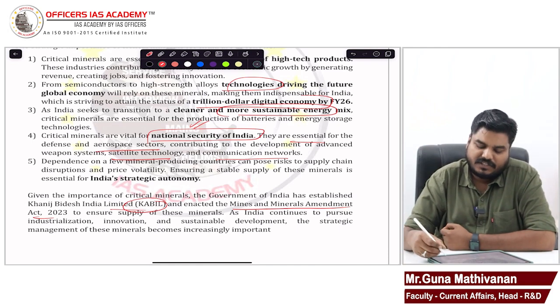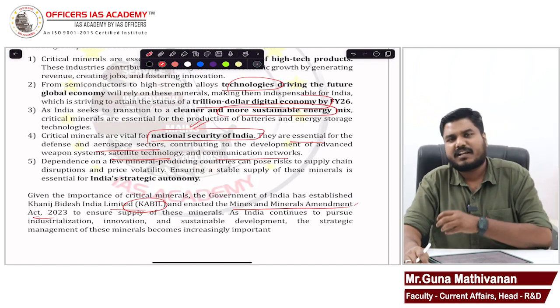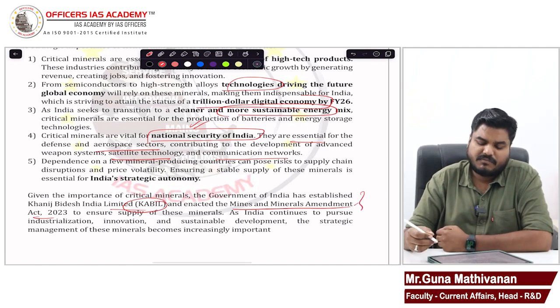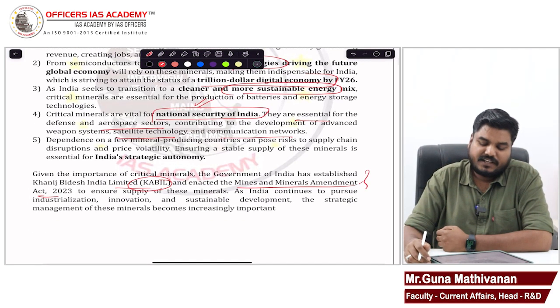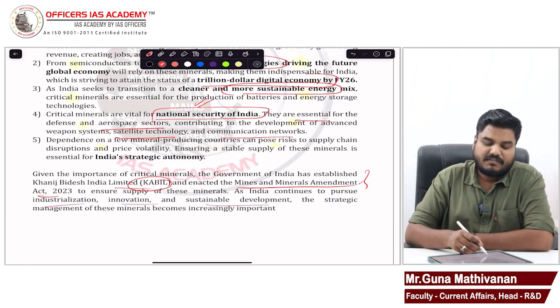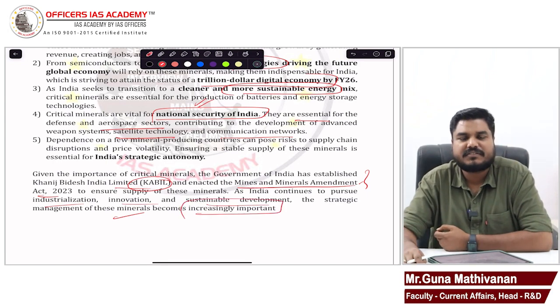So the government has also come up with the Mines and Minerals Amendment Act 2023 to ensure the supplies of these minerals because it is strategically important for India. So in conclusion, I can mention the efforts and finally say that for industrialization, innovation, sustainable development, critical minerals become increasingly important. You can finish it.